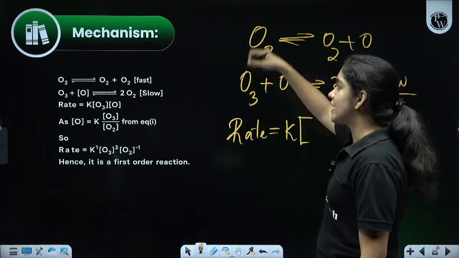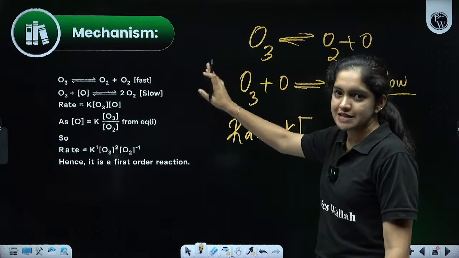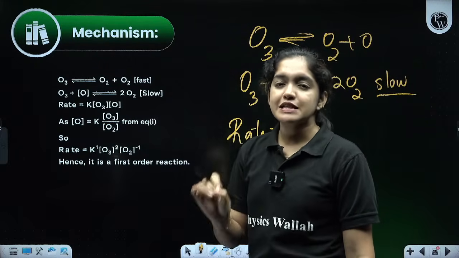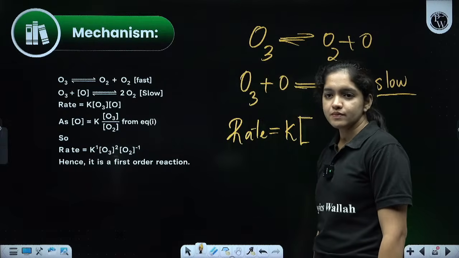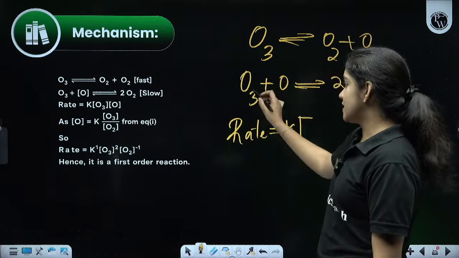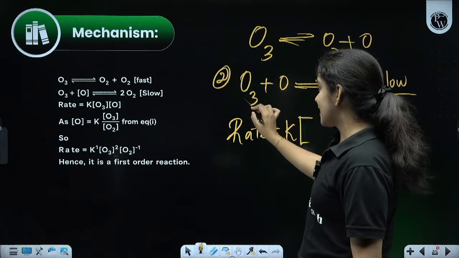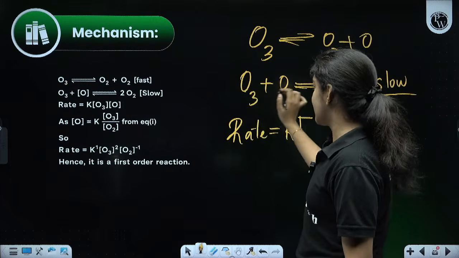Which step needs to be taken? The first one is the fast step, the second one is the slow step. We only need to take the slow step because it is the rate determining step. Okay, clear? So which is the rate determining step? The second one. So how many reactants are there? Two reactants, O3 and O.